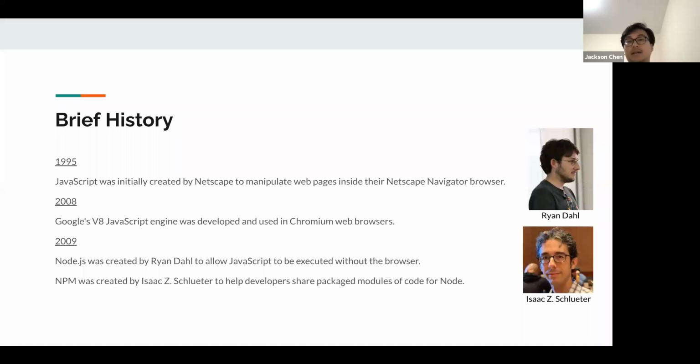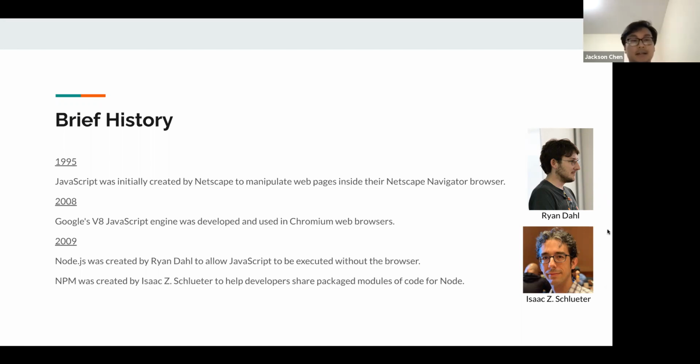It was made by Netscape to be used inside their browser. Fast forward to 2008, Google came up with their own JavaScript engine called V8, and they used it for the Chromium web browsers. It's really fast, so a lot of browsers have been adopting it, as you'll see later on.